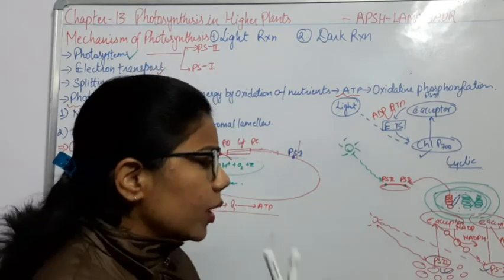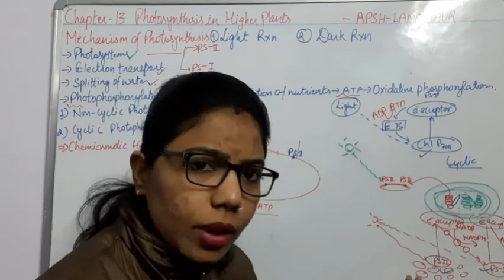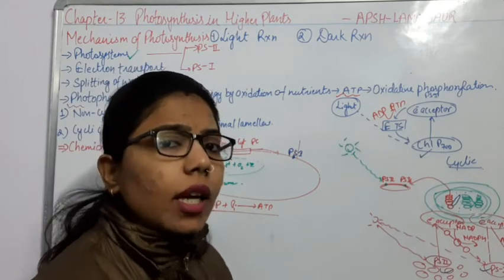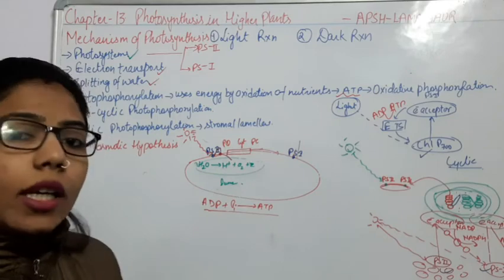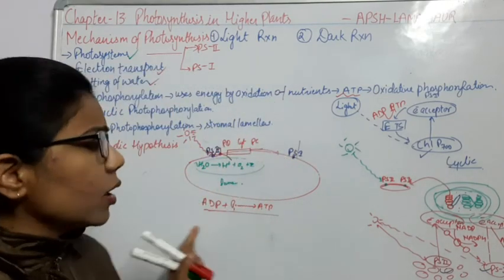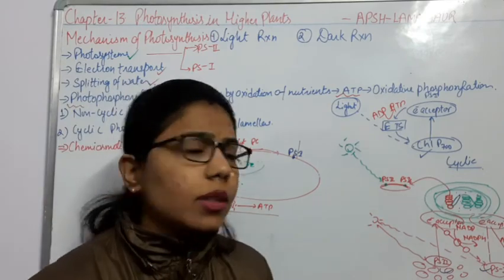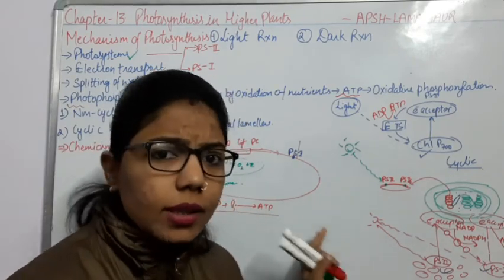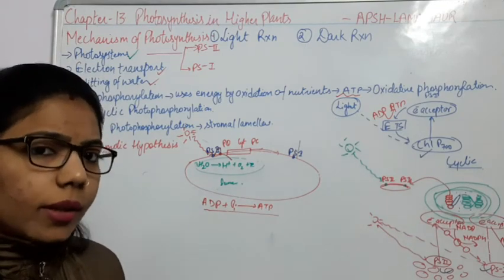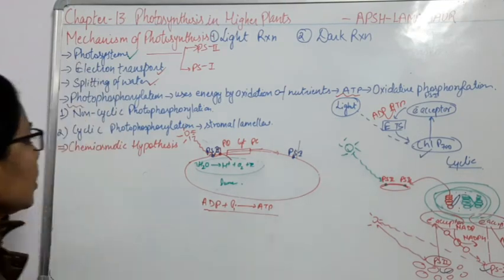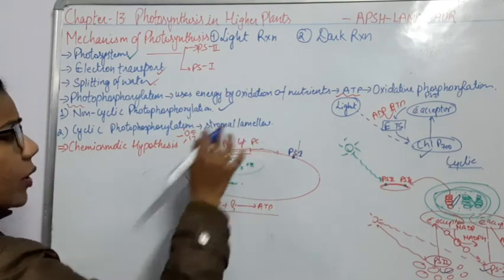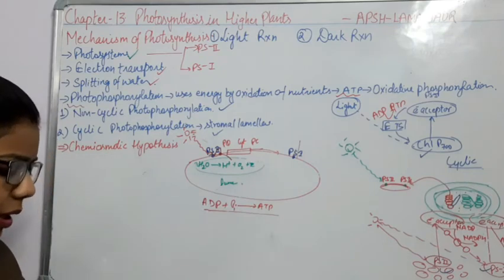So here, both ATP and NADPH we get from the non-cyclic phosphorylation. Here we are getting only ATP. So these are the two differences between cyclic and non-cyclic photophosphorylation, right? And most plants, what type of photophosphorylation are they following? The non-cyclic photophosphorylation, right? So that much we have done. Non-cyclic photophosphorylation is completed, then cyclic, which happens in the stromal lamella, right?